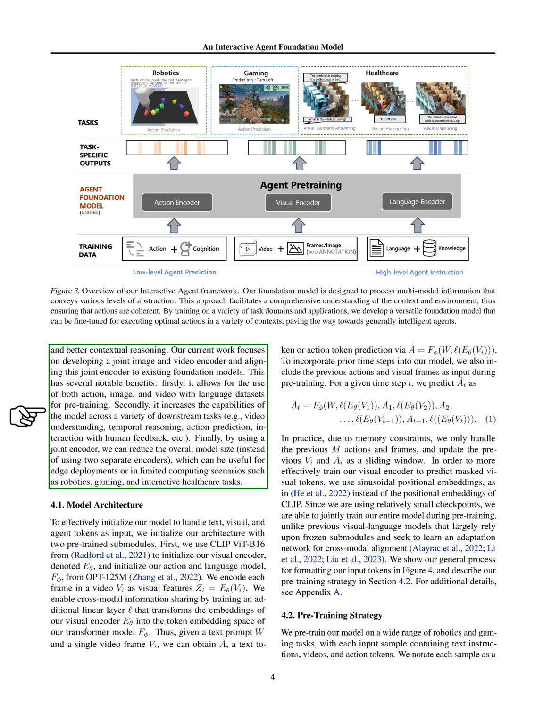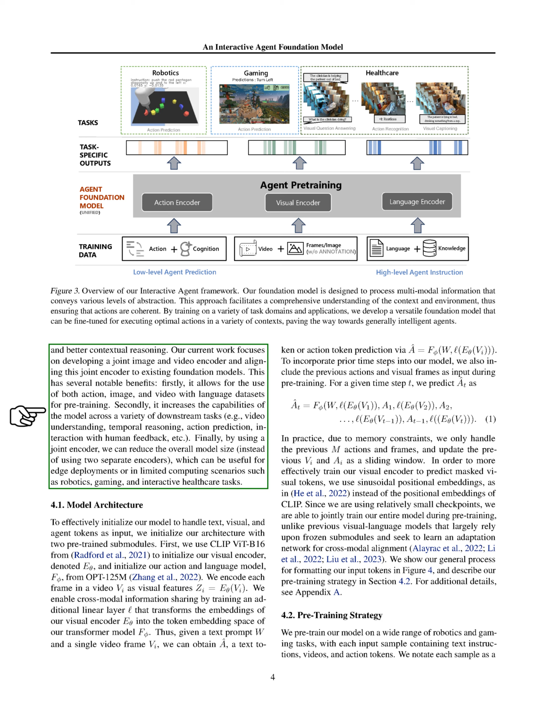In terms of technical details, we start with two pre-trained components for visual and language processing. We then train our model to predict actions or text based on visual inputs and text prompts, incorporating information from previous actions and visuals to improve predictions. This process involves a lot of data and careful training, especially to handle visual information effectively.